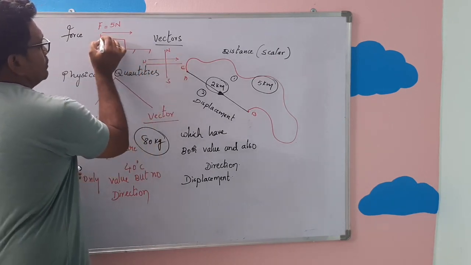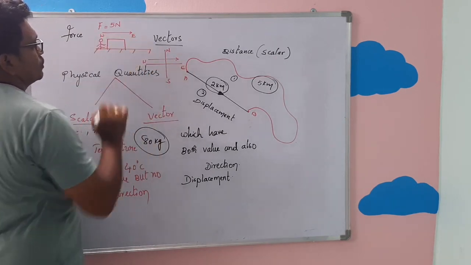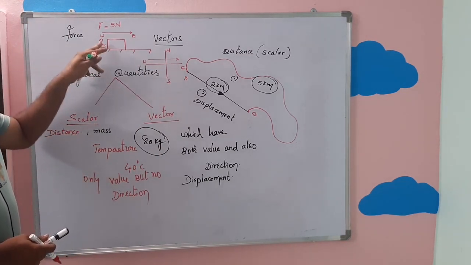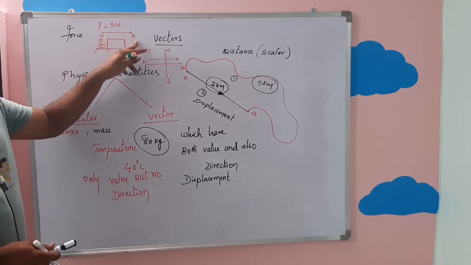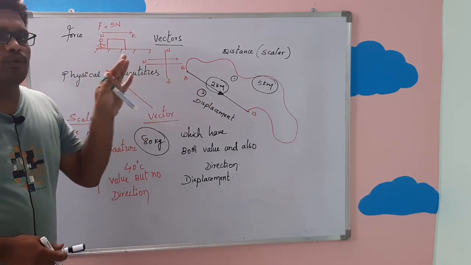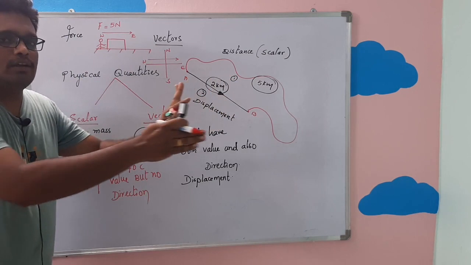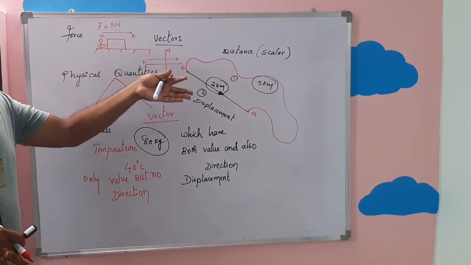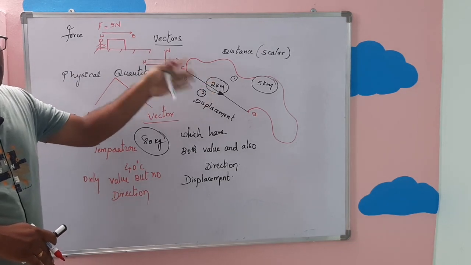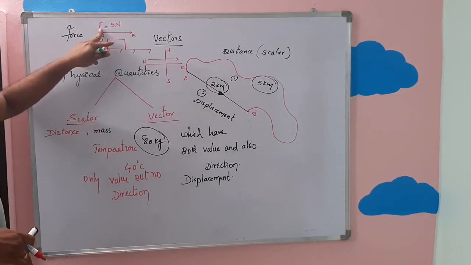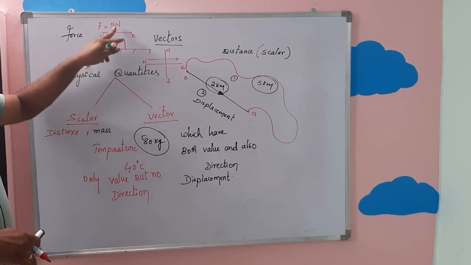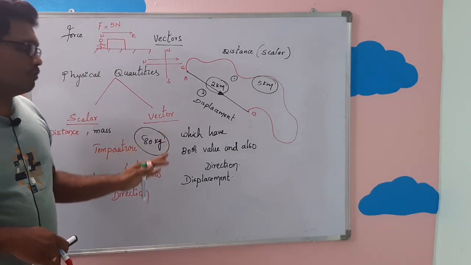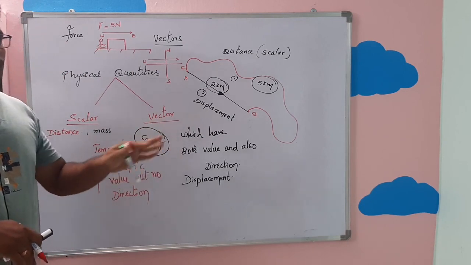Are you watching? This is the direction of west and this is the direction of east. So in which direction are we applying force on this box? We are applying force on the box from west to east, which means the force we are applying is in a particular direction. And also we already mentioned how much force we are applying on the box, that is equal to 5 newtons. So force is also one of the physical quantities which has value and also a particular direction. So force is also one of the vector physical quantities.